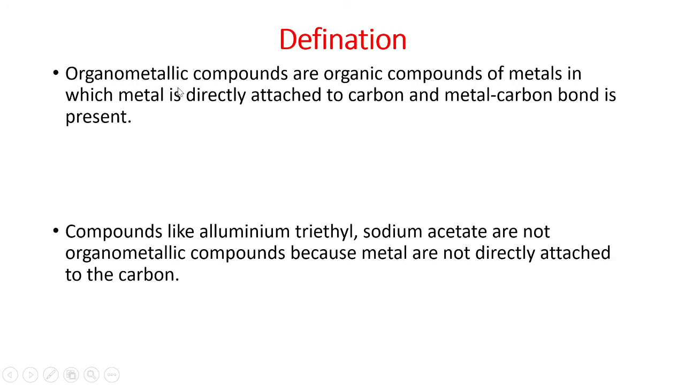Organometallic compounds are organic compounds of metals in which the metal is directly attached to carbon, and a metal-carbon bond is present. That is the condition: only such a compound is called an organometallic compound. For example, ferrocene.